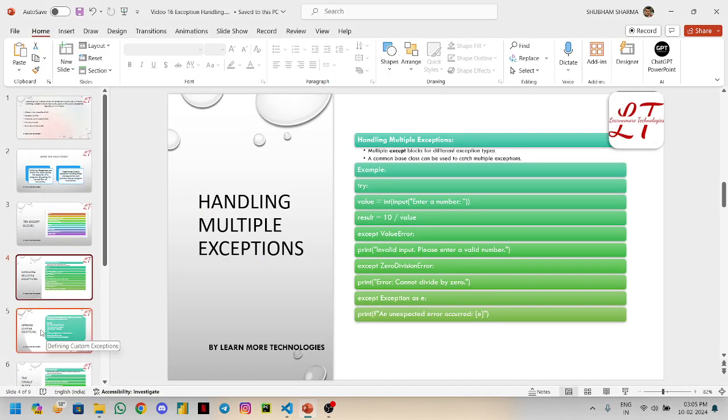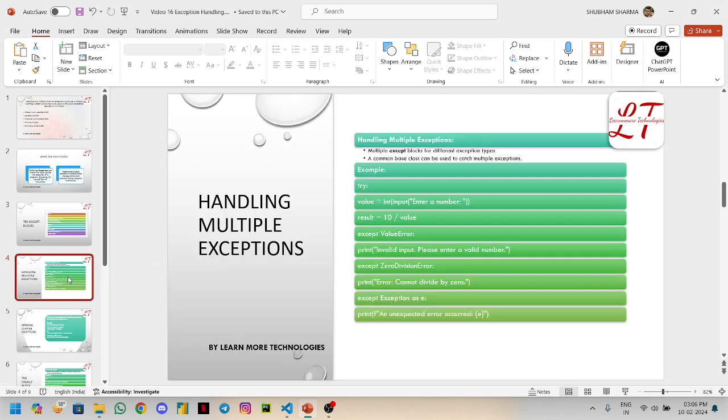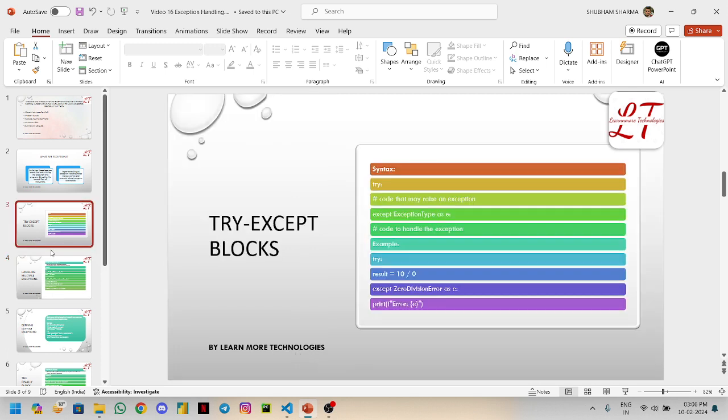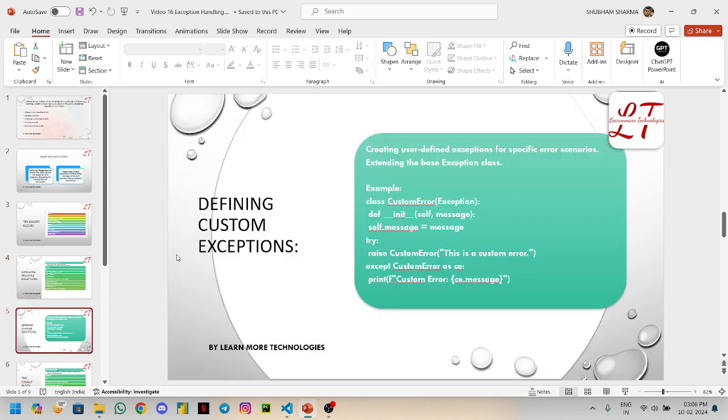Now let's move on to the custom exception. You have already learned what exceptions are, what the try and except blocks are, and how to handle multiple exceptions. Now you will create custom exceptions for your program. You can create user defined exceptions for specific error scenarios, when you know a certain case will create an error and you don't want to give that error to other programs. So you can define custom exceptions to resolve that issue.